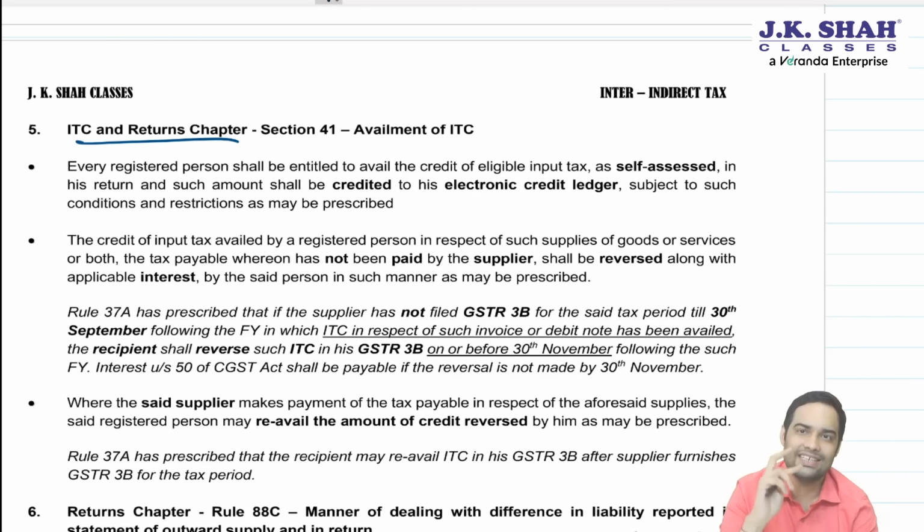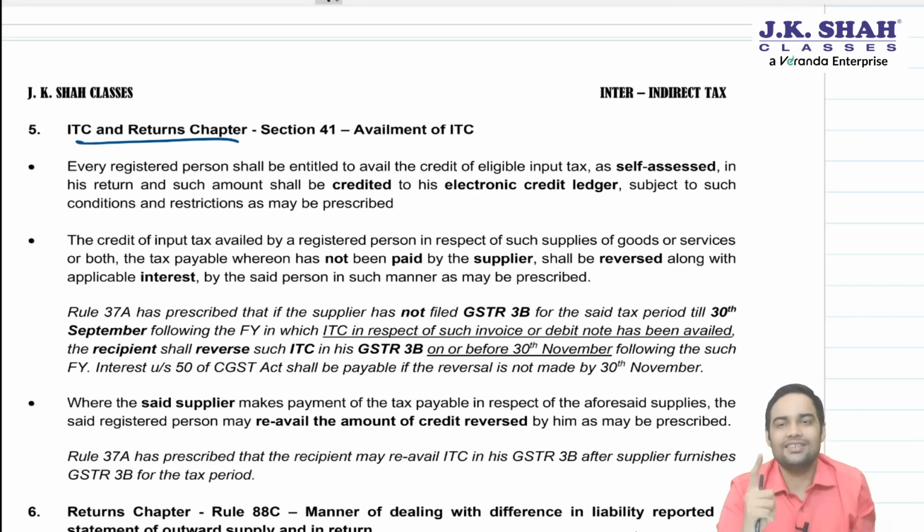You have received the goods or services. 2. You are in possession of an invoice, debit note or tax payment document. Third, supplier has paid the tax to government. Fourth, you have filed a valid return. Fifth, supplier has furnished the details in GSTR 1 and it is communicated to recipient in GSTR 2B. And last one, ITC is not restricted under section 38. So there are totally 6 conditions.